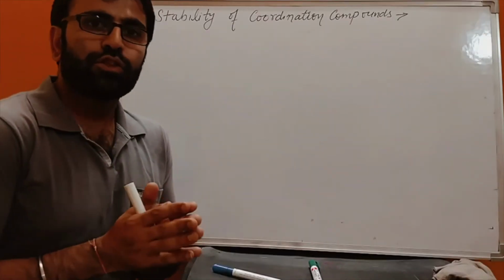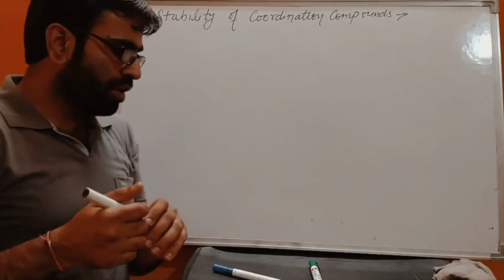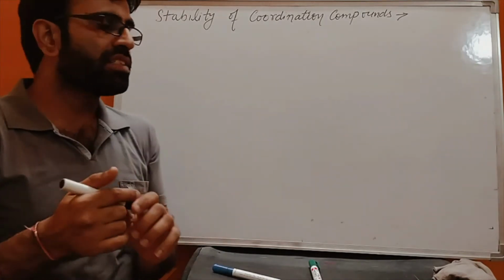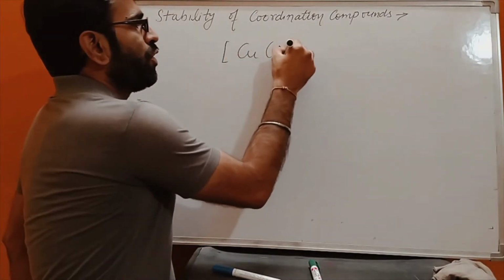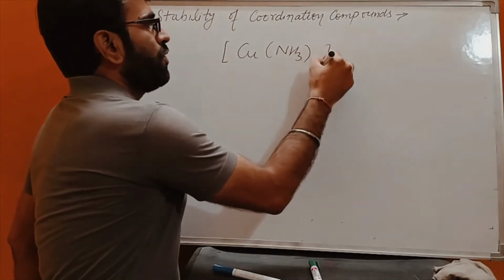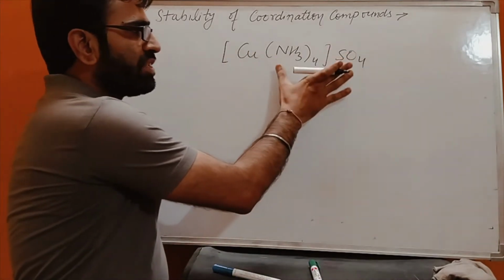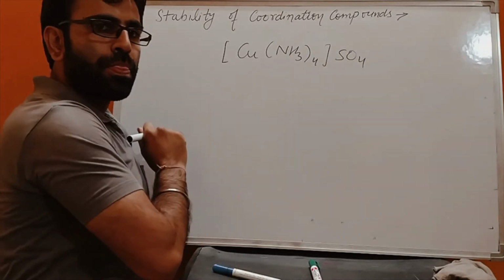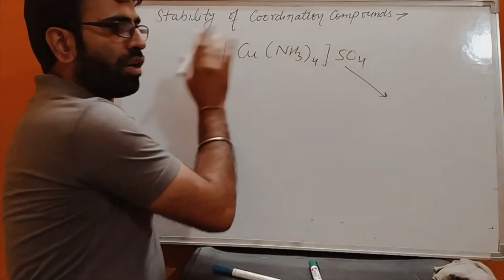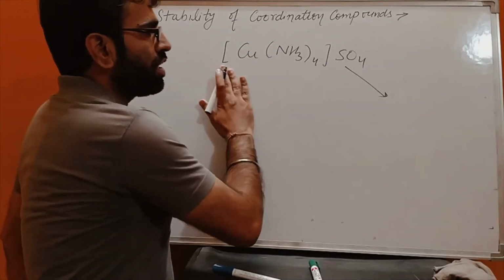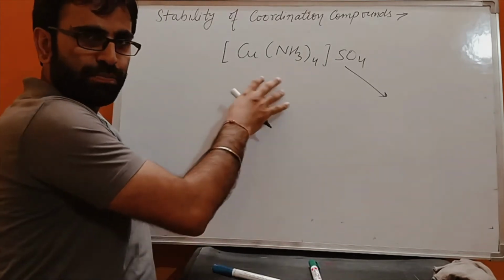So let's come to the last topic of the chapter, and that is stability of coordination compounds. In the starting of the chapter, we discussed that a coordination compound like [Cu(NH3)4]SO4, when we dissolve this compound in water, what will happen? This compound will dissociate into its counter ion and the coordination entity. That means this coordination entity will remain intact. It will not dissociate into its parts.